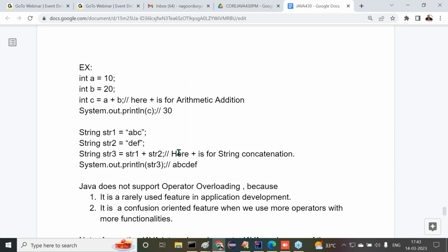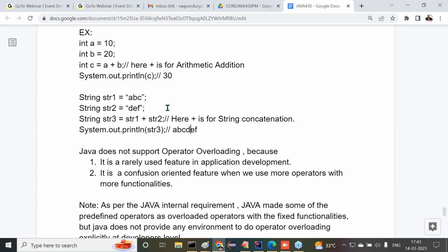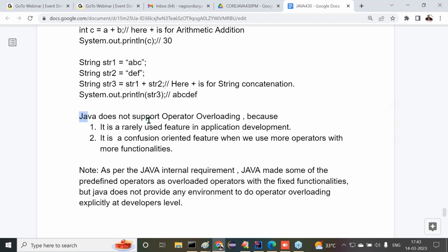So here two functionalities are available for a single plus operator. That's why it is operator overloading. Java does not support operator overloading because of two reasons. One, it's a rarely used feature in application development, and it is a confusion-oriented feature when we use more operators with more functionalities.